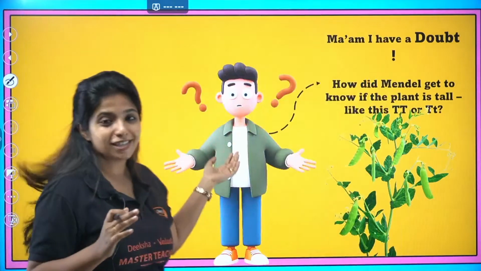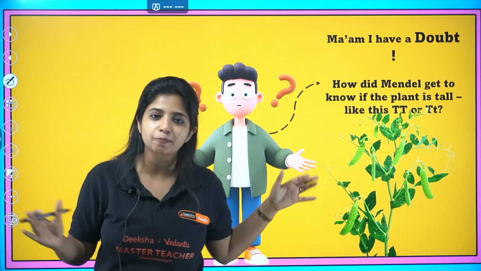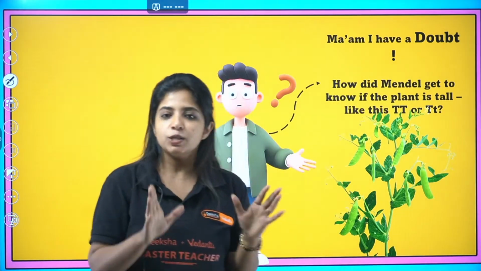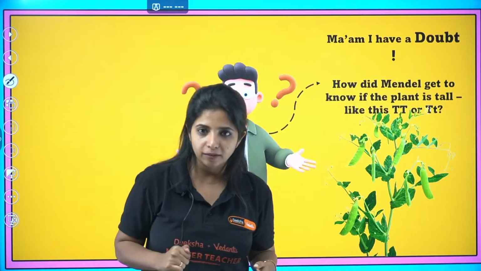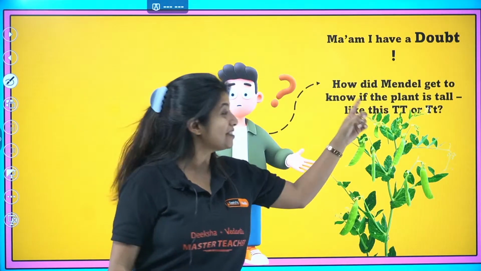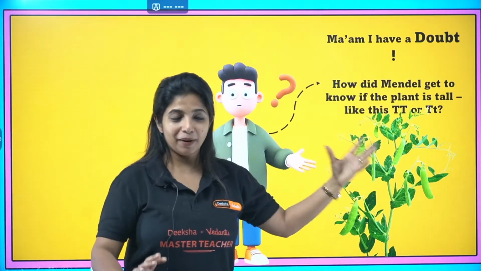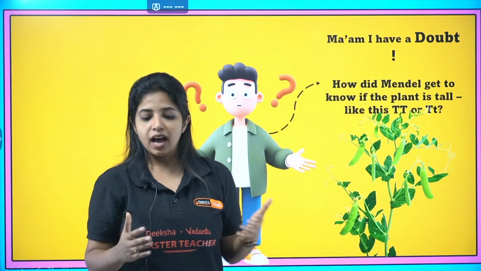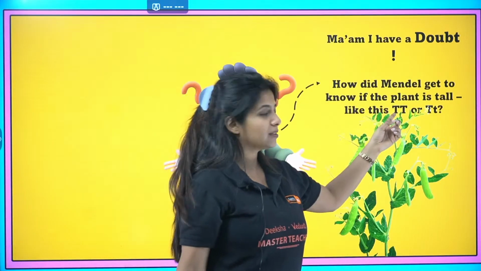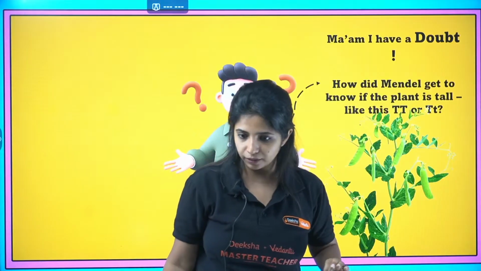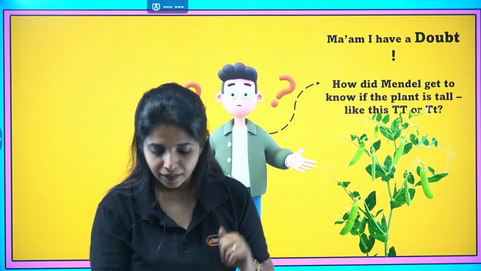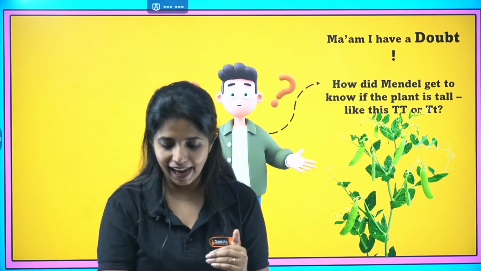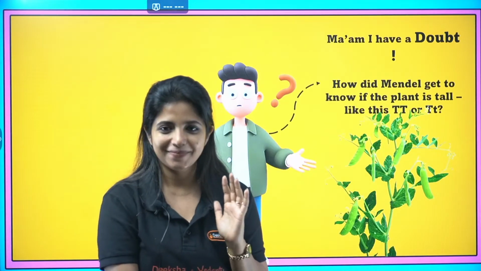Okay, now came Papu. This is Papu, by the way. You're going to see Papu throughout this particular year. Papu is my friend. So Papu says, ma'am, I have a doubt over here. How did Mendel get to know if the plant is tall like this or like this? Mendel saw a plant, it was tall. How can Mendel say whether it is homozygous tall or heterozygous tall? Do you have an answer for Papu's question? If yes, you can go ahead and try to answer.